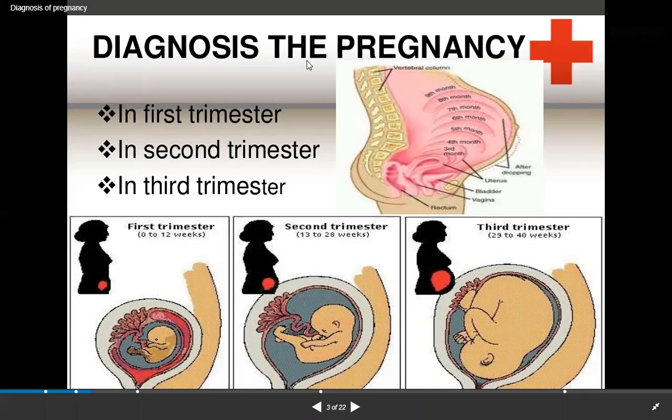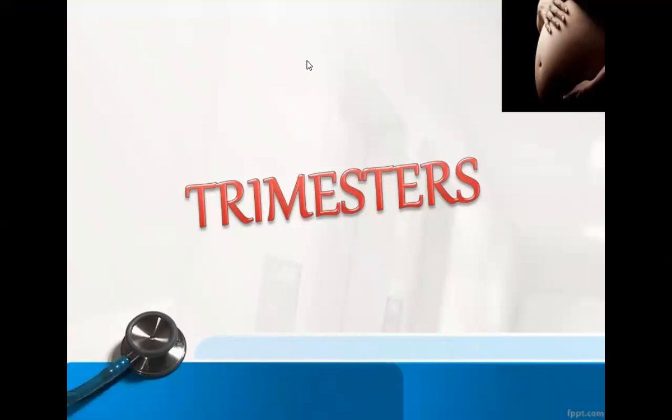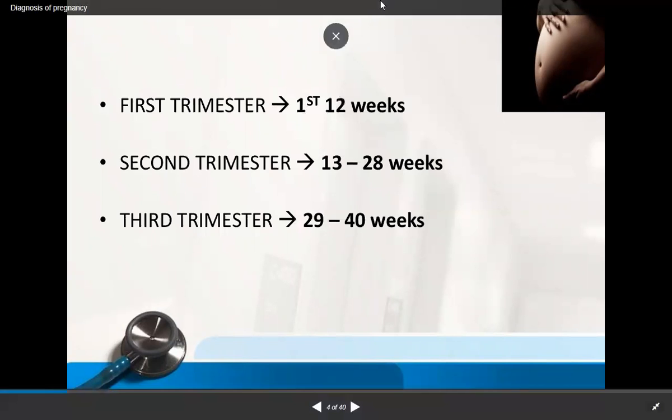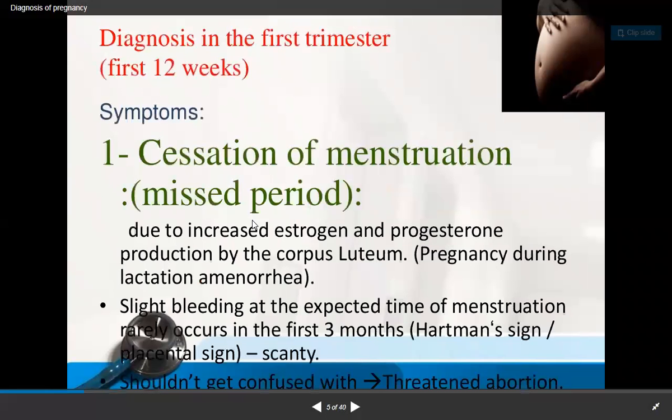So in short, that is how we are going to divide the trimesters: first trimester, first 12 weeks; second, 13 to 28; and third, 29 to 40, early, mid, and late trimester.